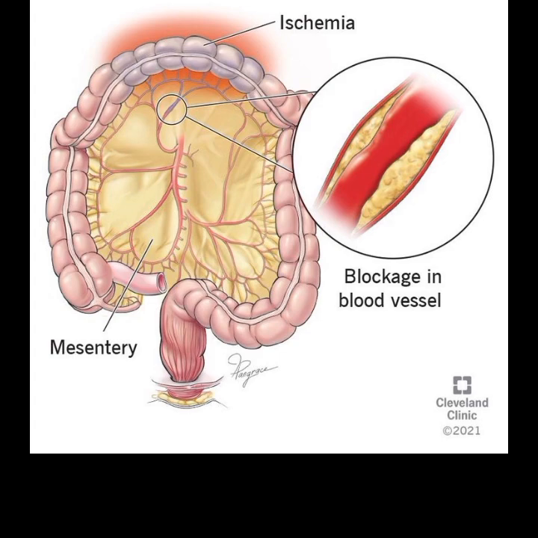Usually, acute mesenteric infarction is related to an abrupt blockade of the blood flow due to an embolism or thrombosis. There is a rapid progression to bowel necrosis if untreated, making it a medical emergency.